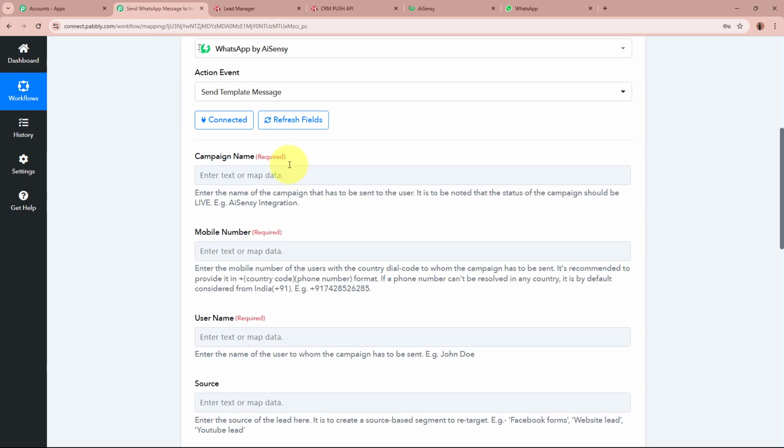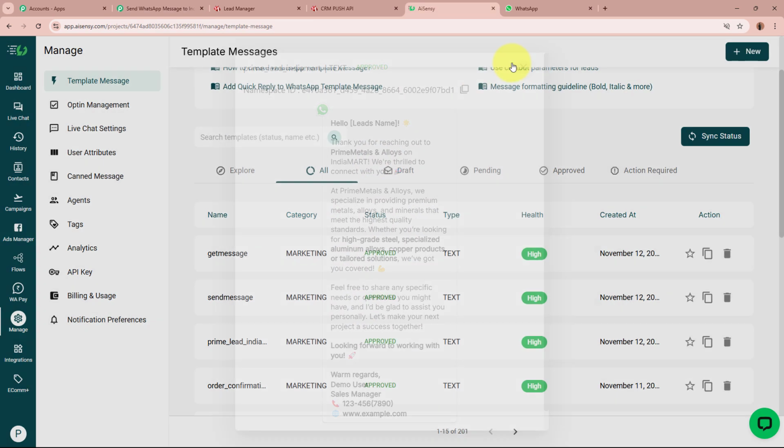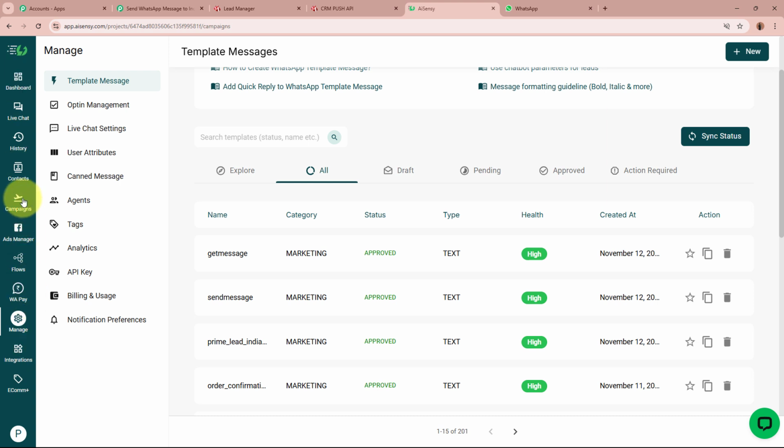After connecting, it is asking for the campaign name. In order to send the template that you have created using AISNC as a message, you have to create a campaign of that template. So in order to create the campaign, log into your AISNC account again. This is my AISNC account. This is the template. Now we're going to create a campaign for this template. For that, from the left side of the panel, go to the campaign section.